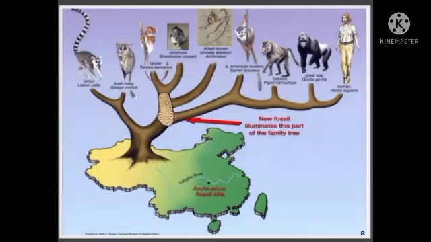Look at this picture. What do you identify in this picture? What I observe is how the human being developed stage by stage. This is called human evolution. There are nine stages in total, and at the last stage, he became a human being. That is what we are learning in this chapter, human evolution in the prehistoric period.